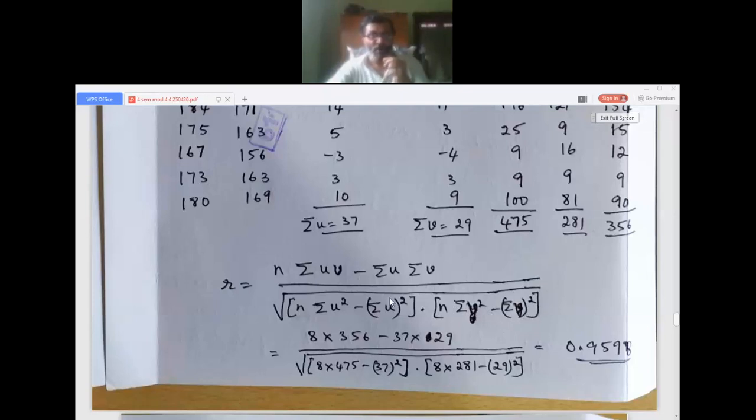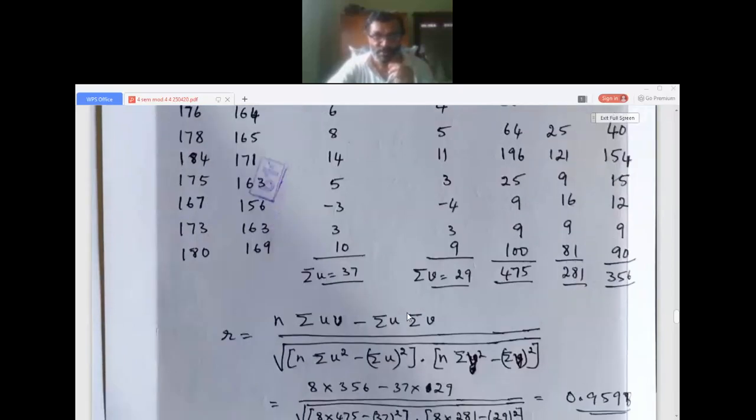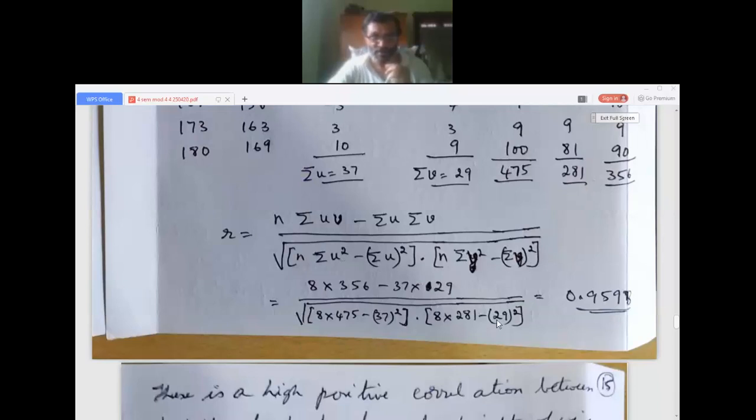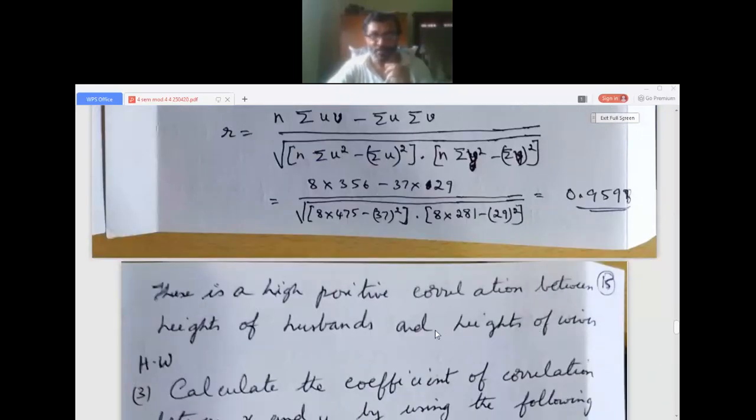So put all the values of u and v here. n is 8. Write all the values here. So simplifying, you will get this. For your practice, this is 0.9598.